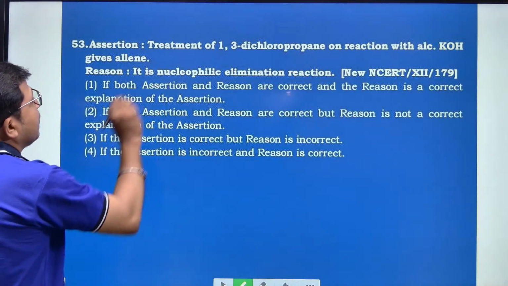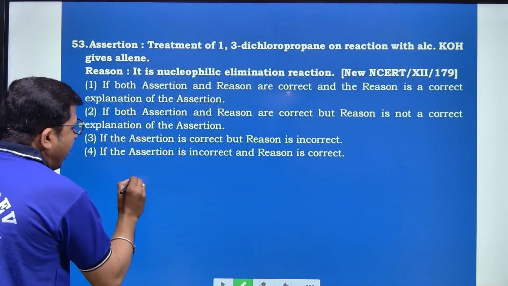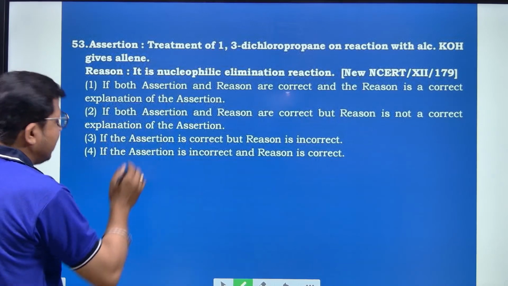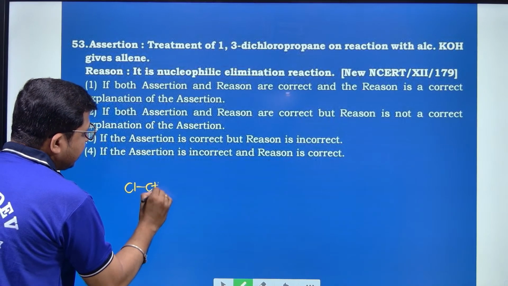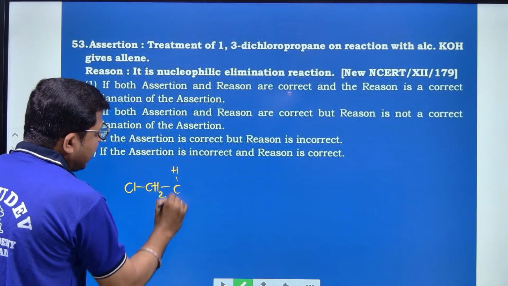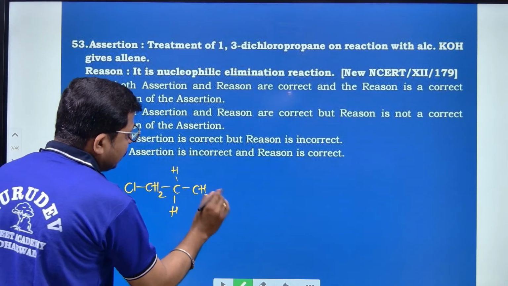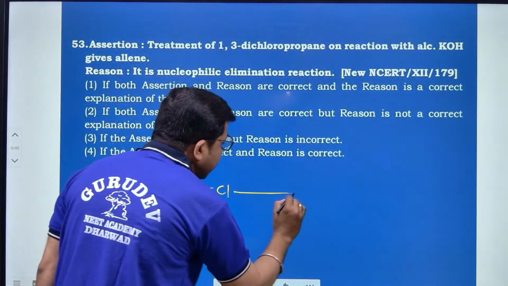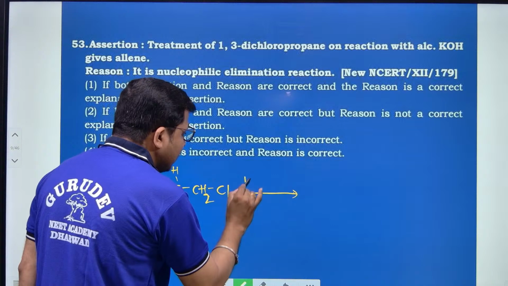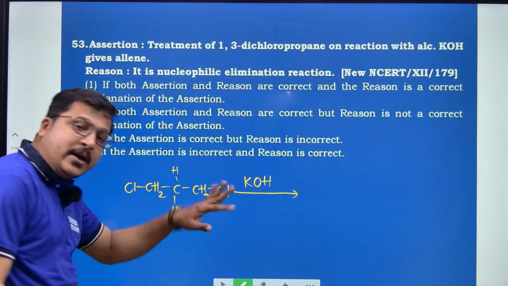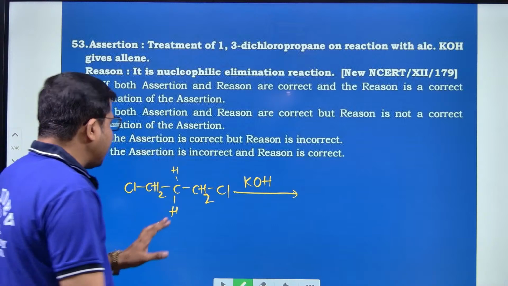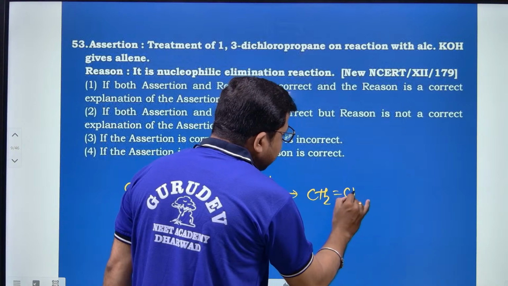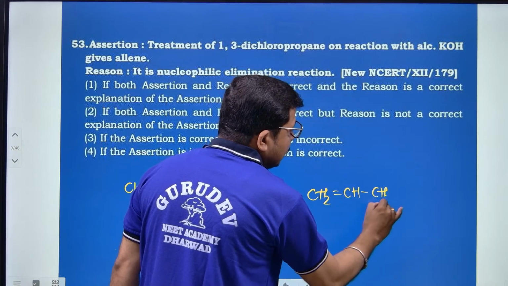Look at the reaction. 1,3 means Cl CH2 CH2 CH2 Cl. What will happen here? If we use KOH, dehydrohalogenation takes place. In the first step, it forms CH2 double bond CH, then CH2Cl.